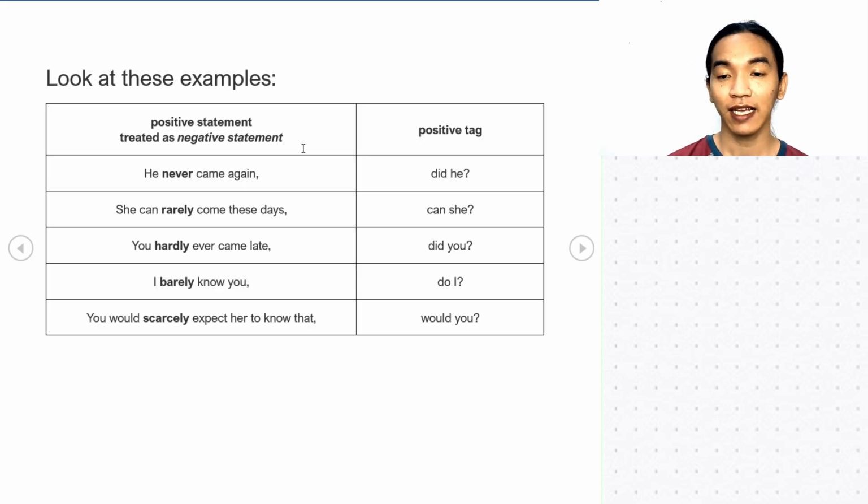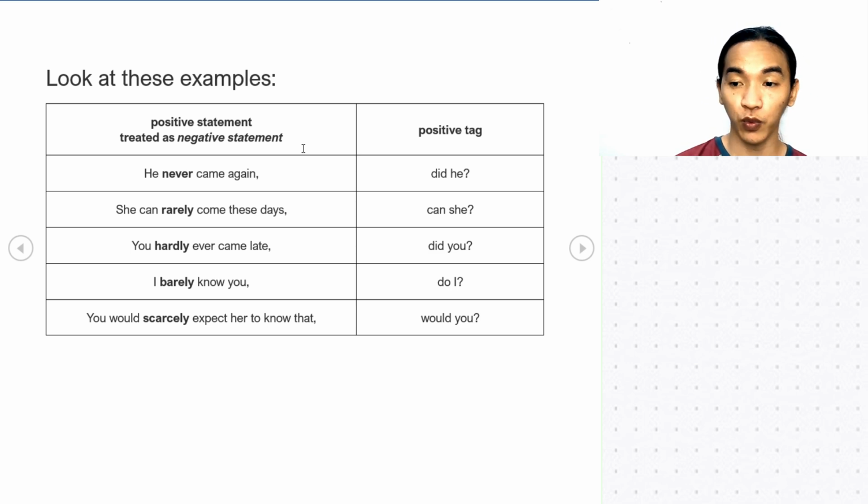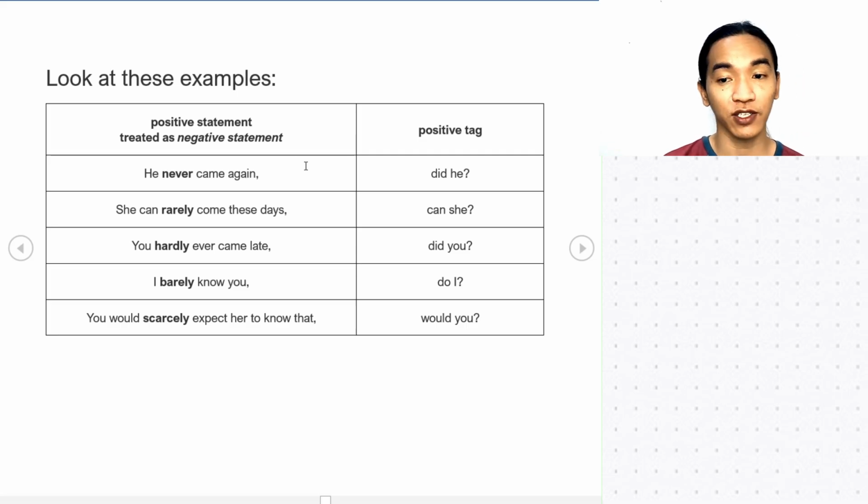Can she? Okay, so your auxiliary verb is can. You hardly ever came late. Did you? No auxiliary, but main verb came. I barely know you. Do I? So still a main verb. You would scarcely expect her to know that, would you? So auxiliary verb would make it positive. All right? That is one of the special cases.